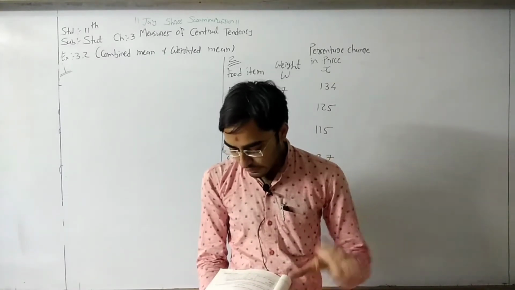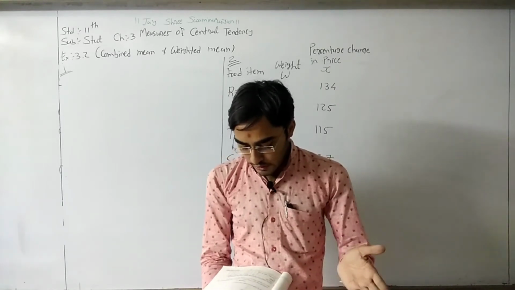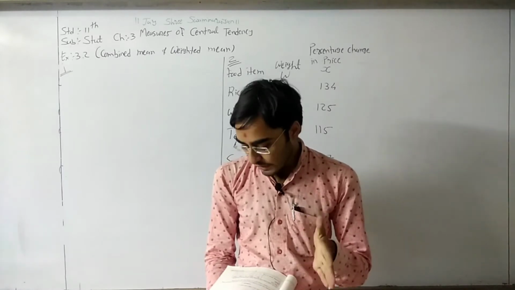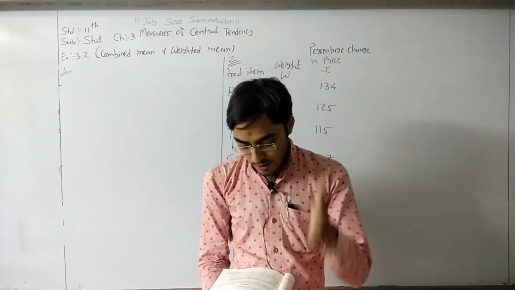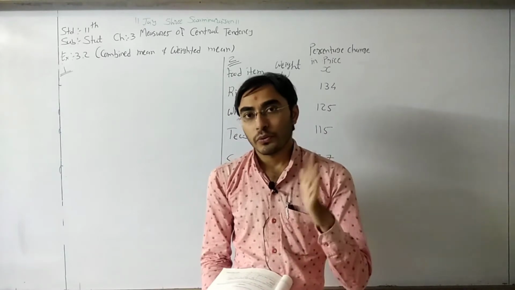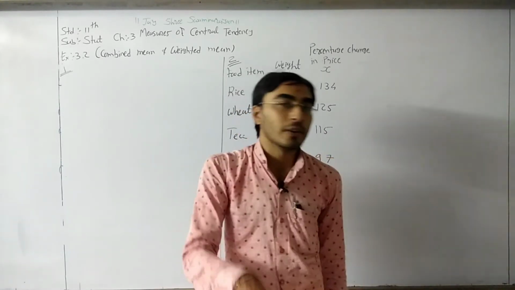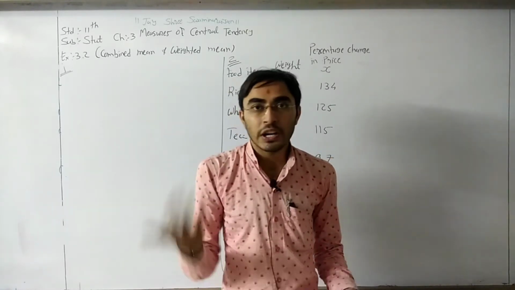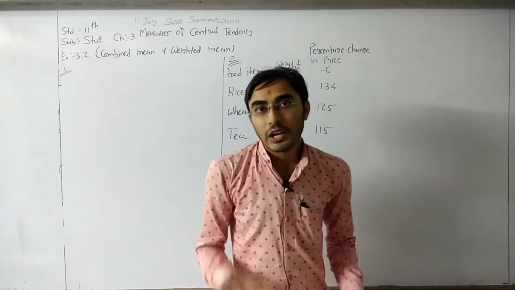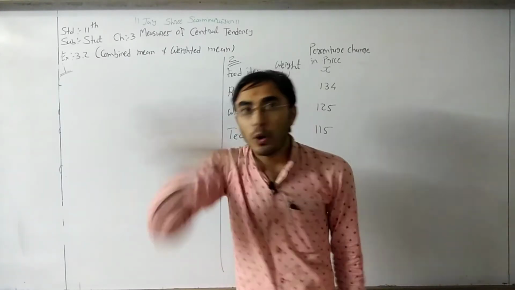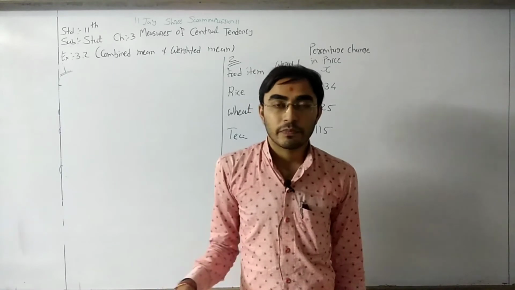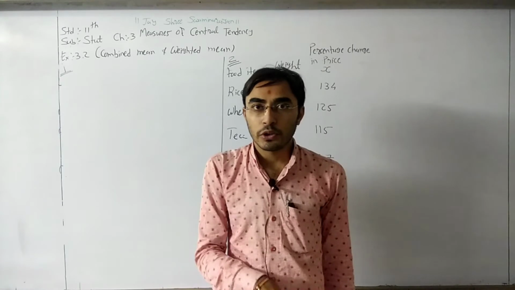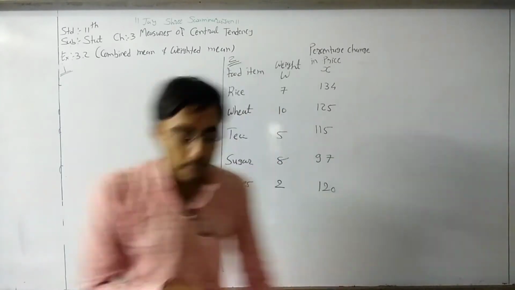Okay, here two types are given, skilled workers and unskilled workers. The mean daily wage paid to 75 skilled workers is 280, whereas the mean daily wage paid to 125 unskilled workers was rupees 150. That means two means are already given to you. For skilled workers it is 280 and for unskilled workers it is 150. We need to find the mean wage of all the workers, that means the combined mean.